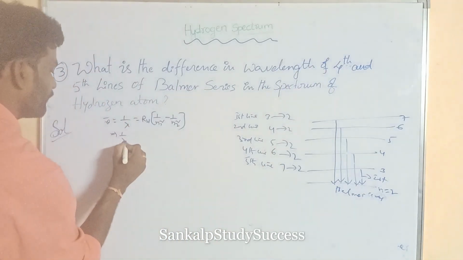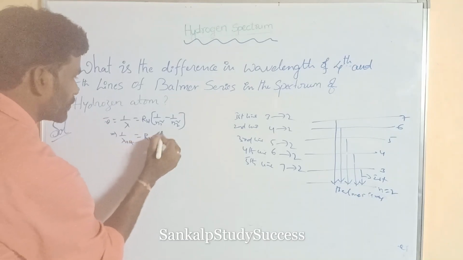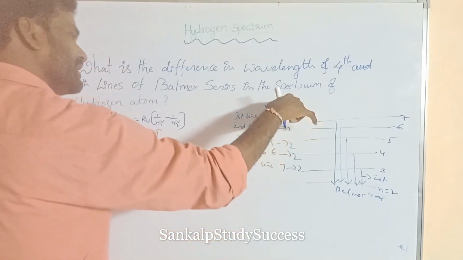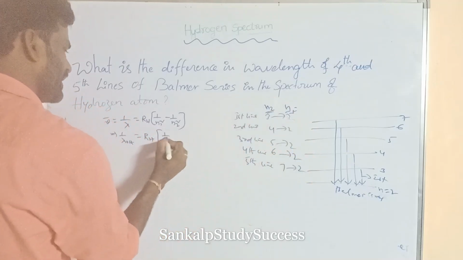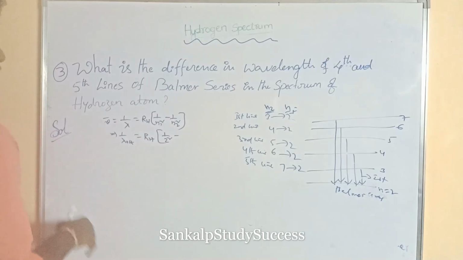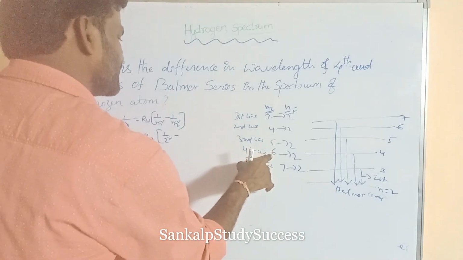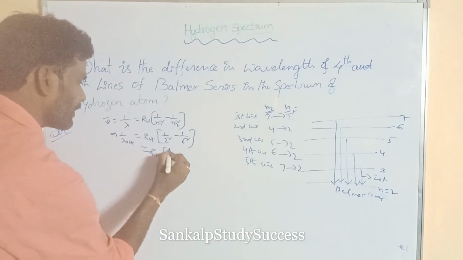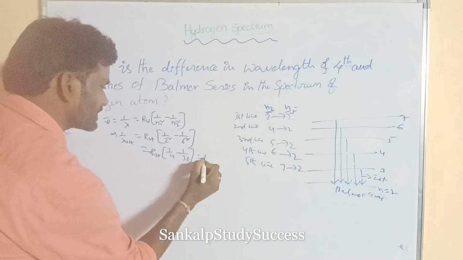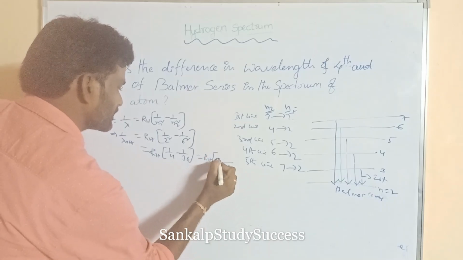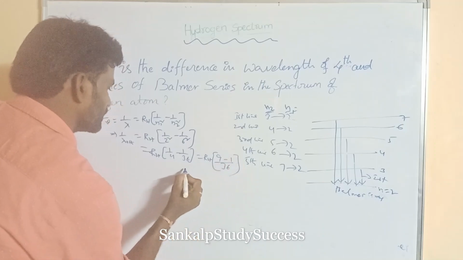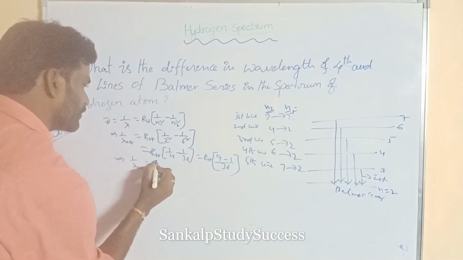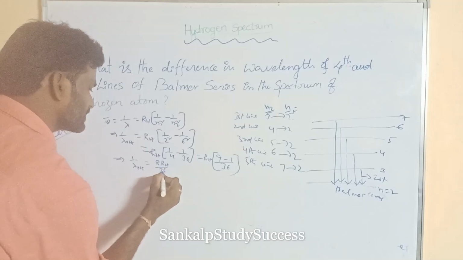1 by lambda of the 4th line is equal to RH into 1 by n1 square minus 1 by n2 square. The n1 value for all transitions is 2, so 1 by 2 square. For the 4th line, the n2 value is 6, so 1 by 6 square. RH into 1 by 4 minus 1 by 36. The LCM is 36, so 9 minus 1. So 1 by lambda of 4th is equal to 8 RH by 36.